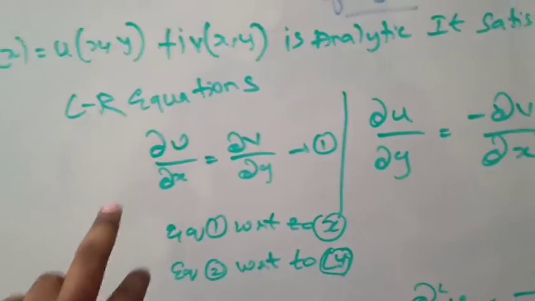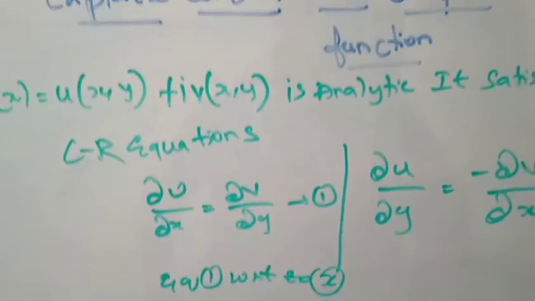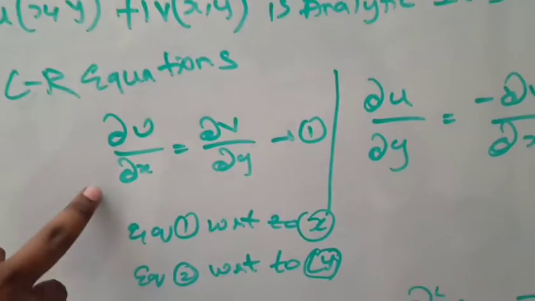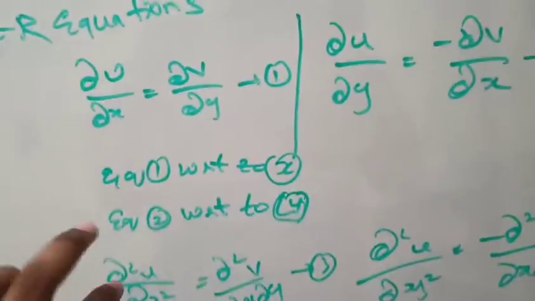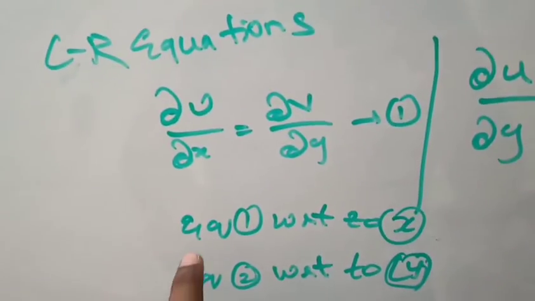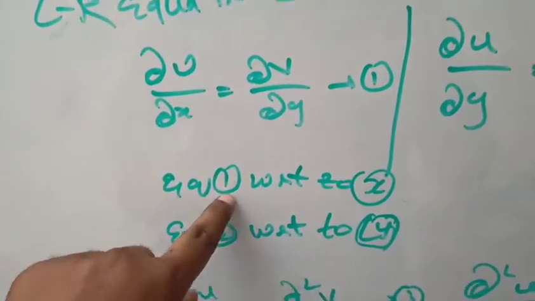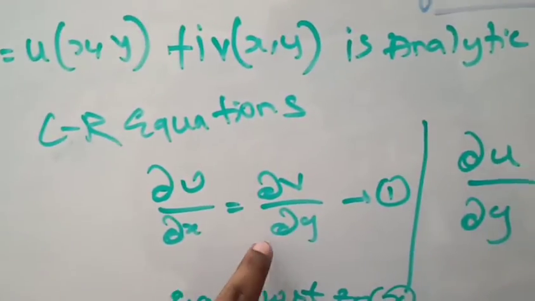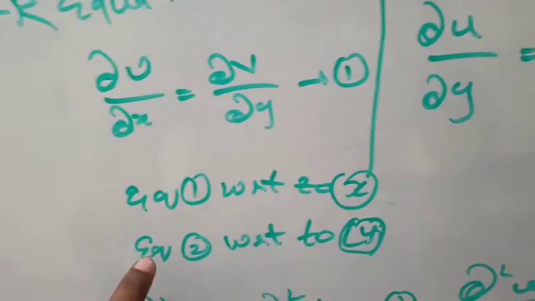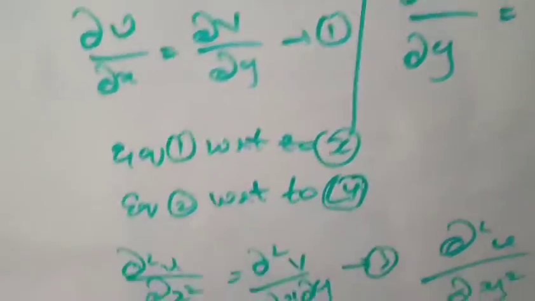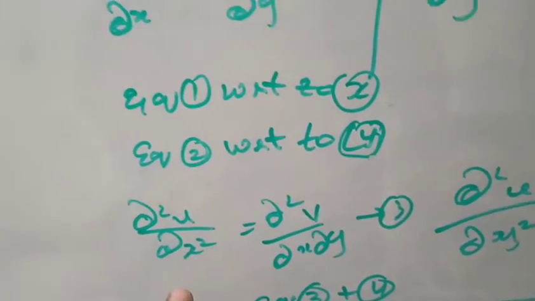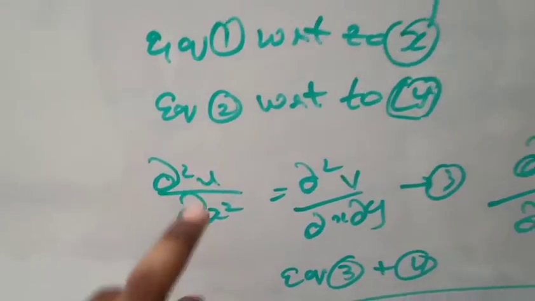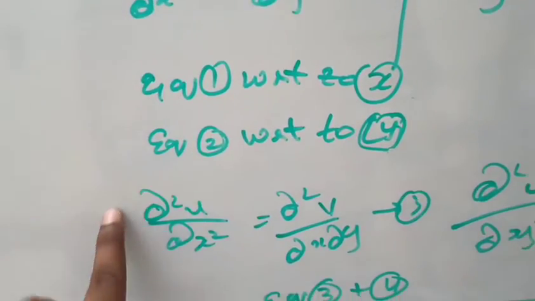By this we have seen the Cauchy-Riemann equations, and we have to partially differentiate equation 1 with respect to x and equation 2 with respect to y.